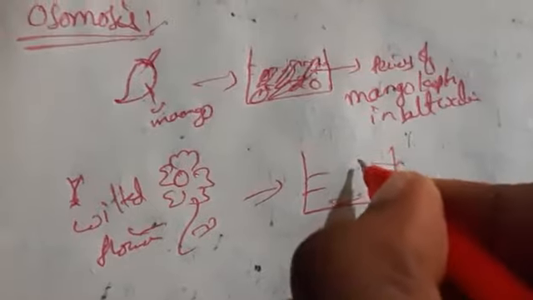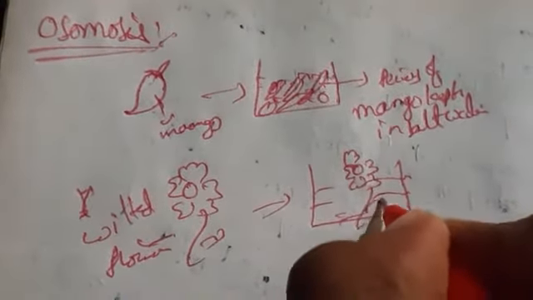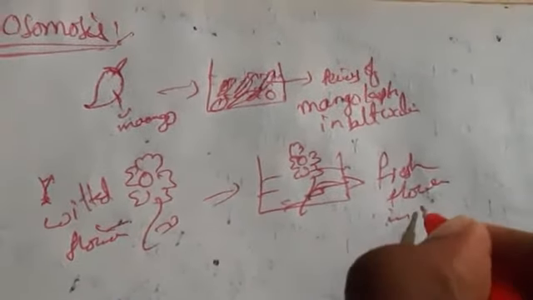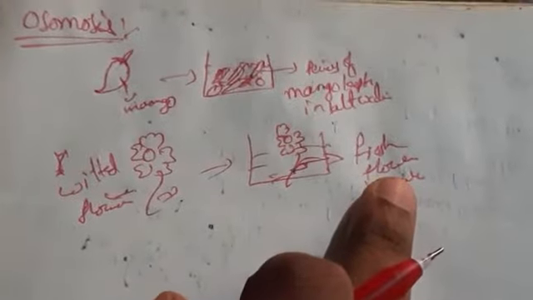Wilted means it has drooped. So when I keep it in water, it will become a fresh flower in water. Okay, so if you observe these two examples, what is happening?